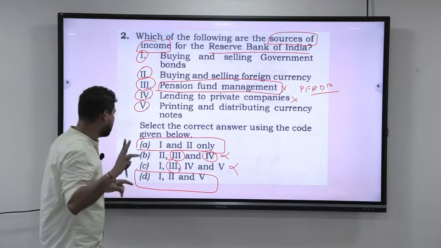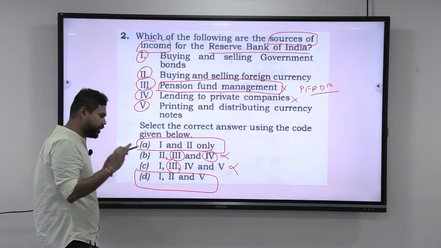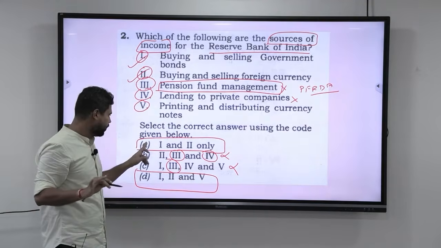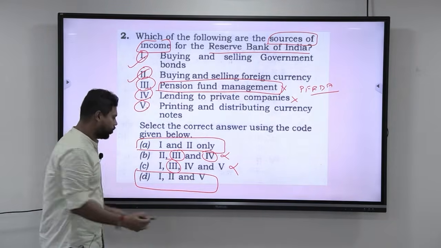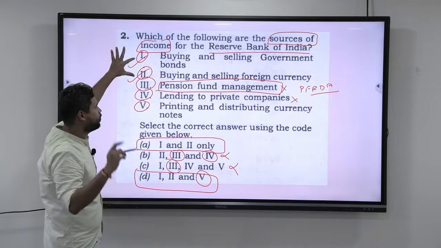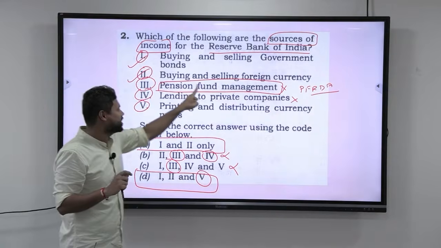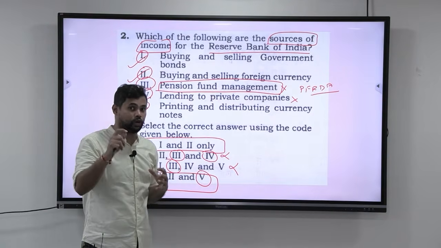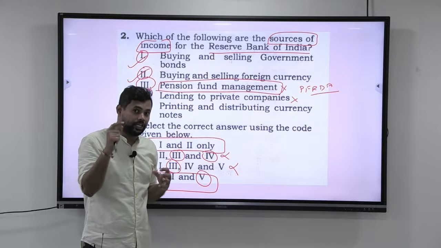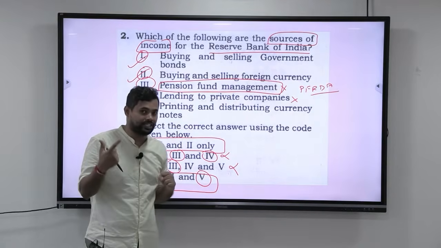Okay, now see what is left. You have 1 and 2, you have 1, 2 and 5. So basically by default you know that statements 1 and 2 are correct. You don't even have to go and read it. We know that 1 and 2 is definitely correct. The only thing that we have to focus on is 5. Okay, now look at this. The first, buying and selling of government bonds. Yes, RBI is in charge of it. Next, buying and selling of foreign currency. Yes, RBI is not only in charge of foreign currency reserve, but it can also use that foreign currency in order to maintain the stability of the rupee. So for that, buying and selling of foreign currency takes place.